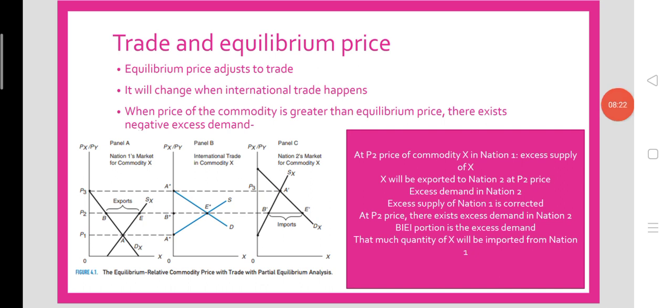Here nation 2, which is the importing country of commodity X, will have to pay a higher price for commodity X than it is available in nation 1. So international trade will affect the equilibrium price, and international trade will help to exhaust the excess supply, and at the same time help to meet the excess demand.